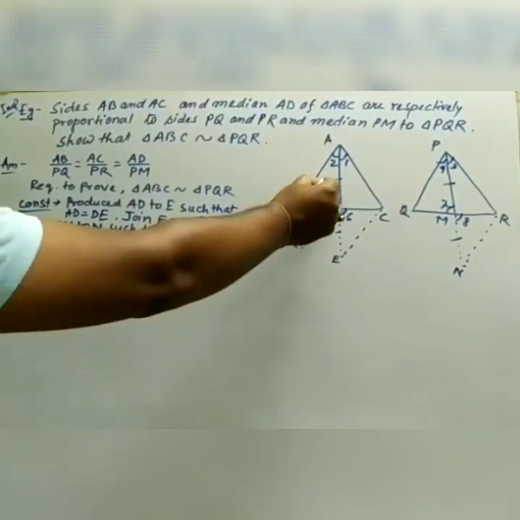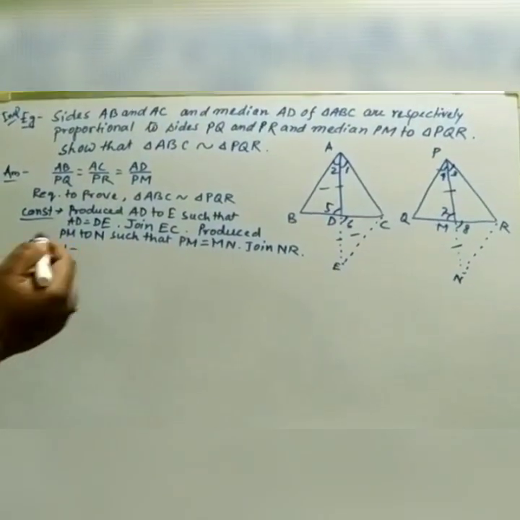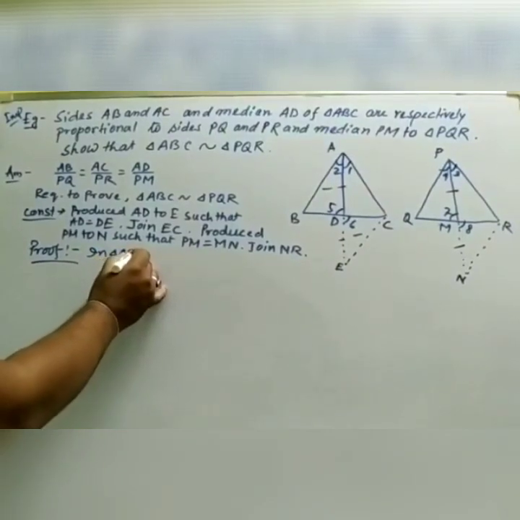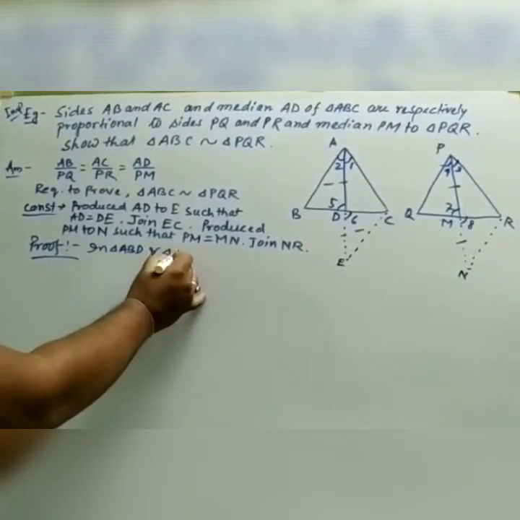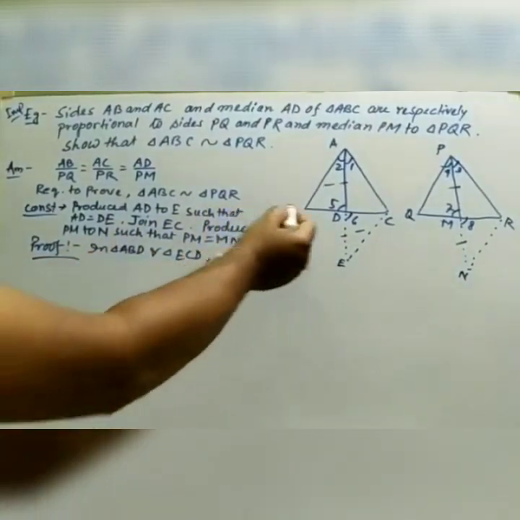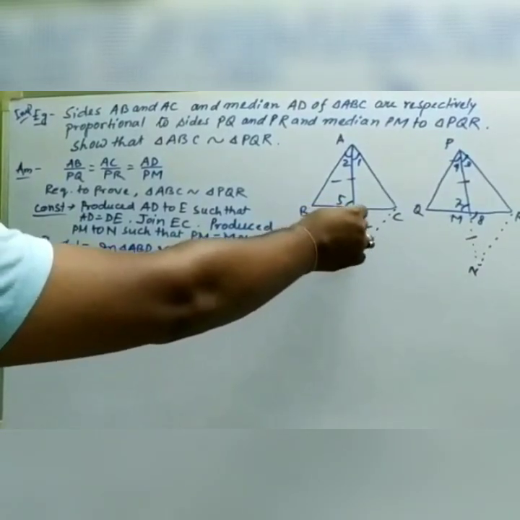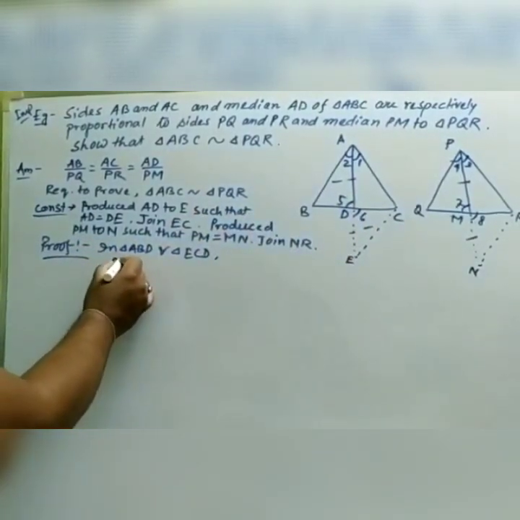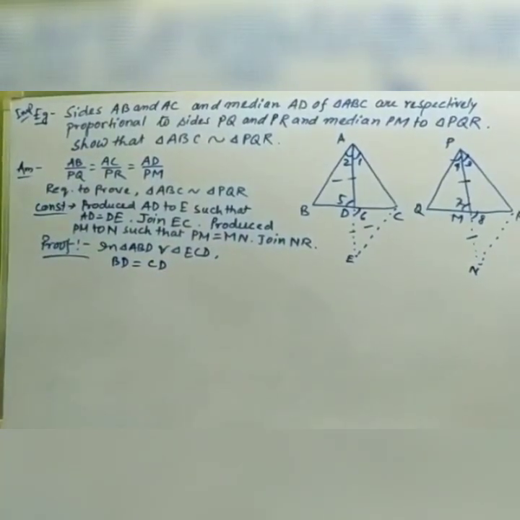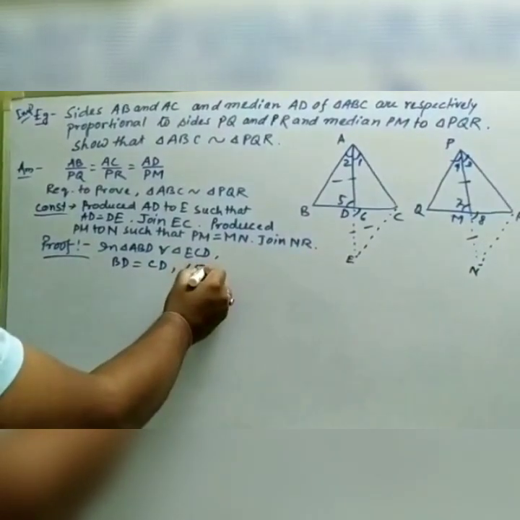We need to prove that this triangle and this triangle are congruent. How can we prove that? So you can see in triangle ABD and triangle ECD, what we are having? You can see that AD is the median, so D is the midpoint, that is BD equals CD. Also you can see that the vertically opposite angles, angle 5 equals angle 6.